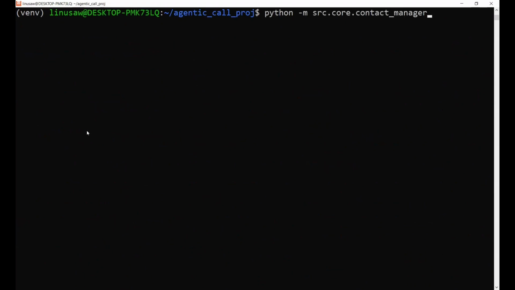Next is the contact manager here. This actually finds the numbers of the companies that it wants to call. Earlier in the demonstration, I just routed to my phone number, but in practice, this could be used to call businesses or even just personal phone numbers.